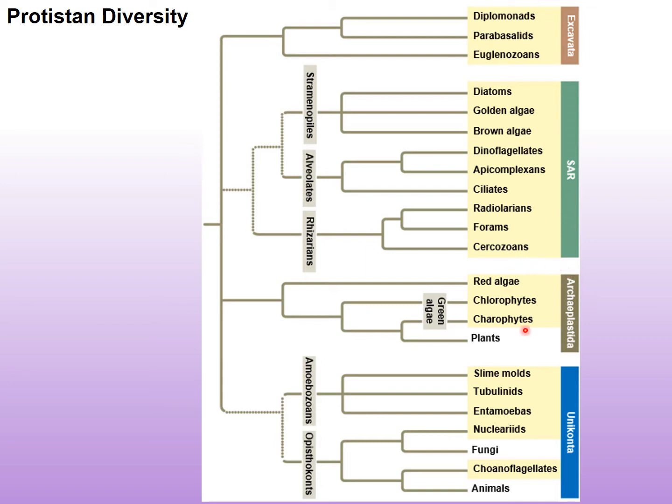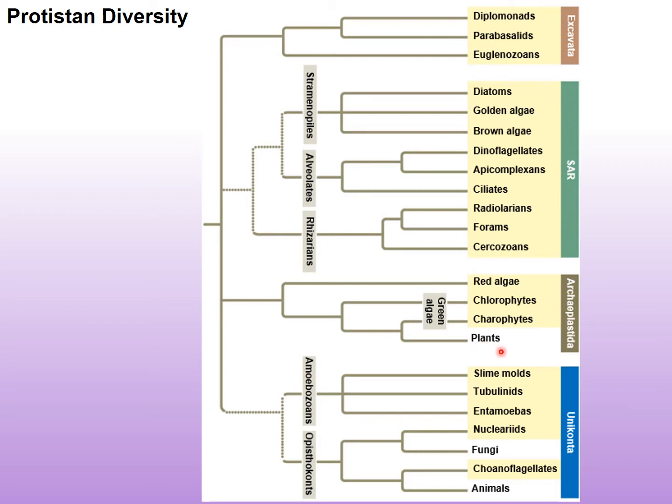Then we have the major group or supergroup Archaeplastida, which includes the red algae and the green algae, which divide into two major groups, which include the chlorophytes and the charophytes. And it's the charophytes that are most closely related to plants. And you can see plants go in here, and this is one of the reasons why it is a polyphyletic group.